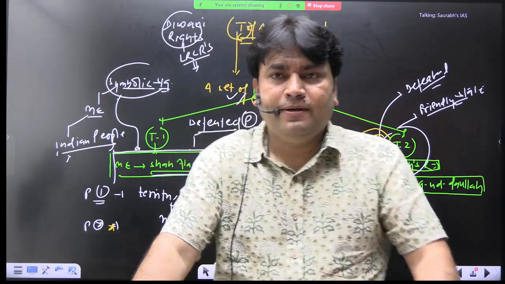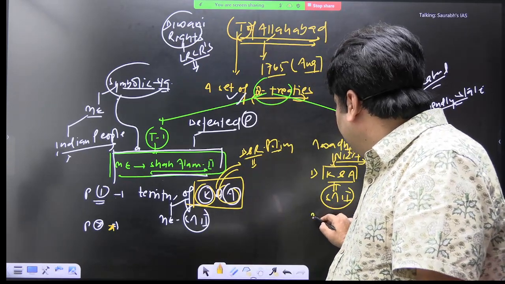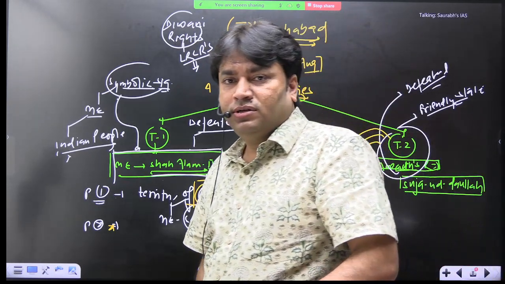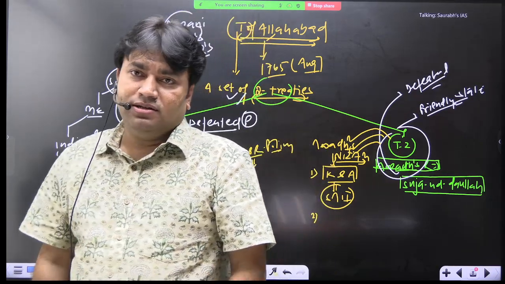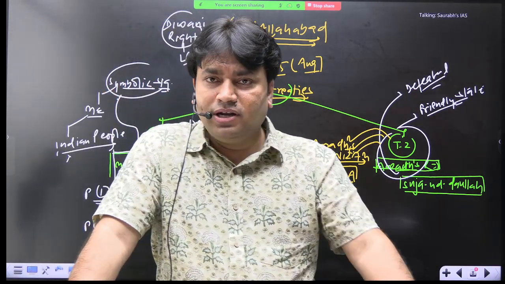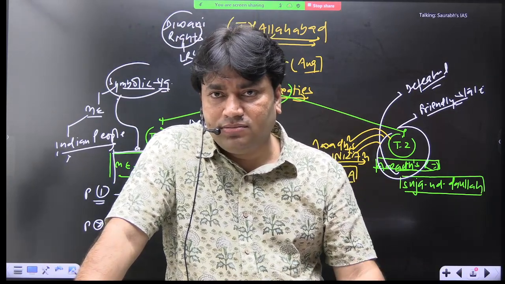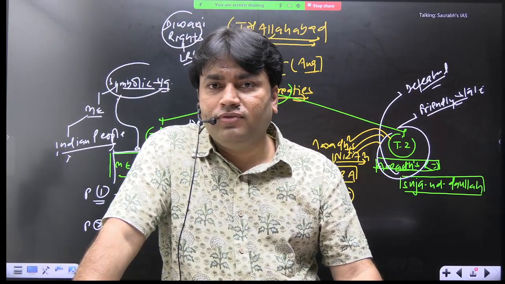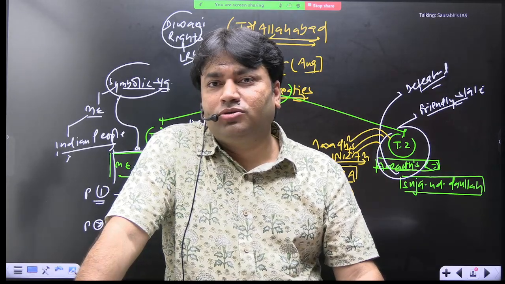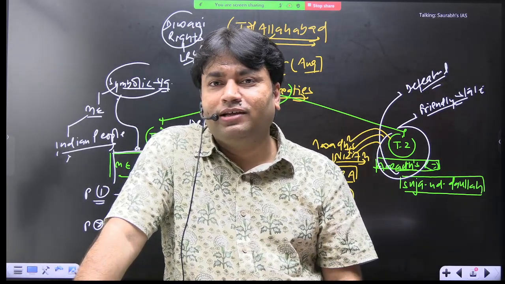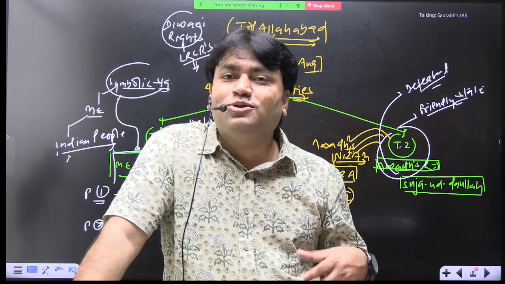And second point, EIC is a trader. तो अपने एक एक पैसे का हिसाब रखते हैं. Now they will ask the Awadh ruler that you will give us 50 lakh rupees as compensation of war. खर्च होता था 10 rupees, वसूलते कितने थे? 50 rupees. This is also drain of wealth.